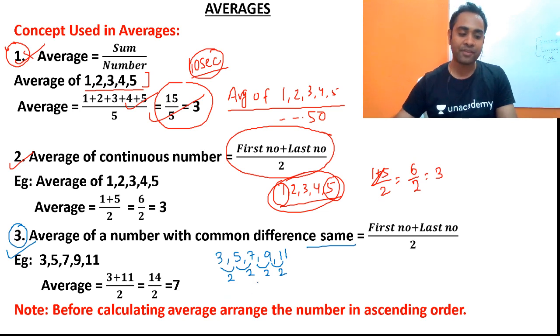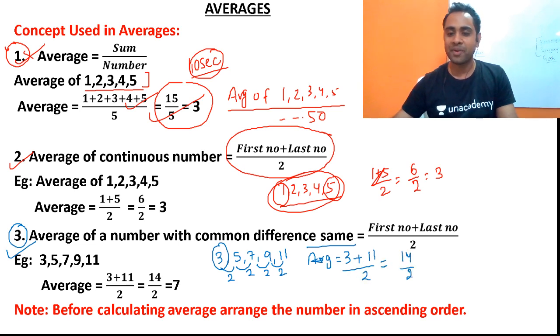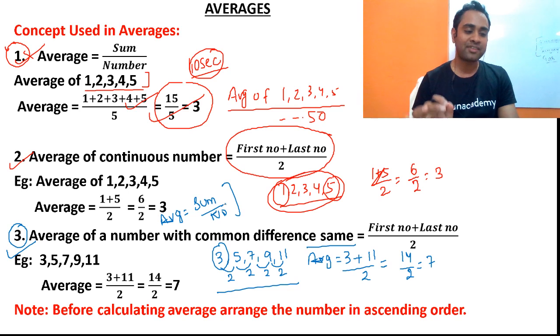So friends, when there is a common difference, then again the average will be equal to first number plus last number divided by 2. So 14 by 2 will be equal to 7. So friends, when the difference is the same, unnecessarily do not use average equals sum by number. Do not complicate the question by yourself, friends. The aptitude questions are really easy. The only thing is, friends, you have to use the trick smartly in the exam.